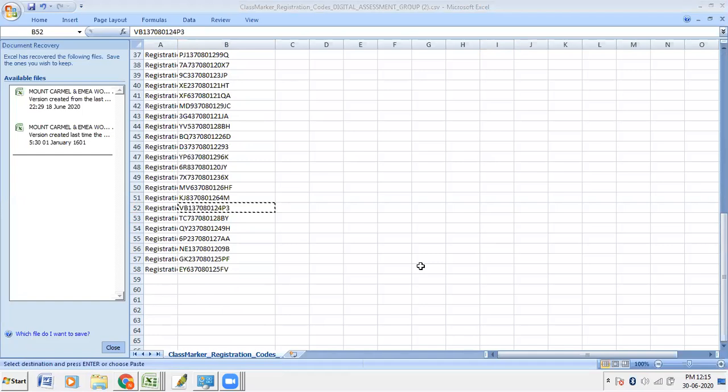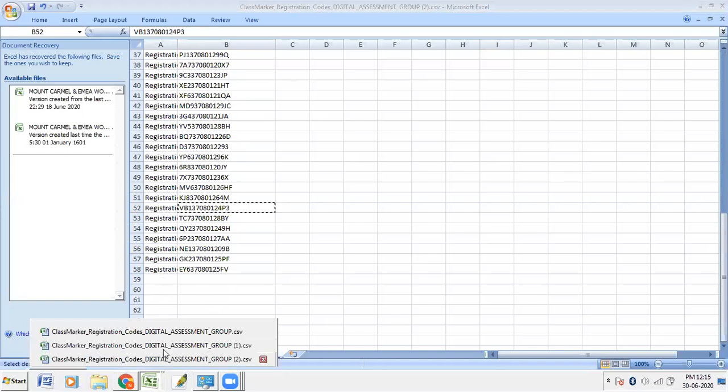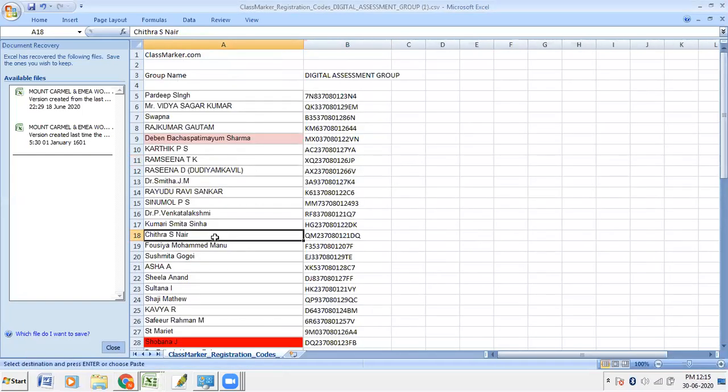Tell me your name, Moto E4. Who is Moto E4? Tell me your name so that only I can share the code.